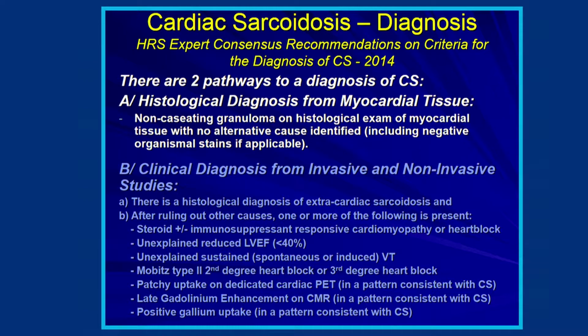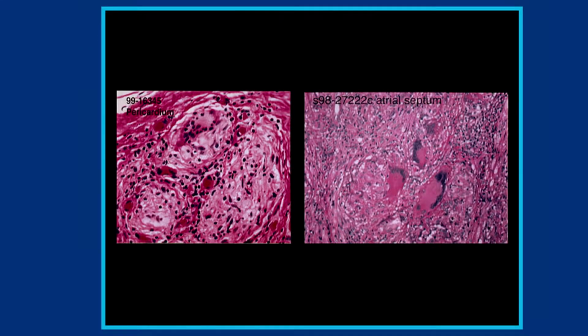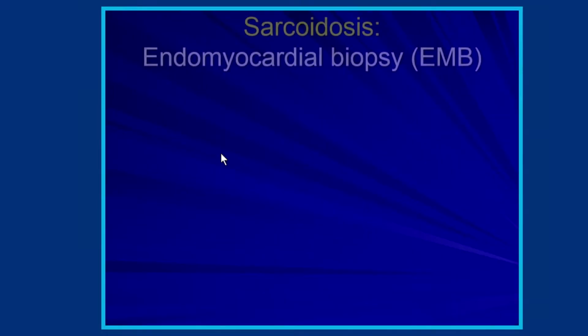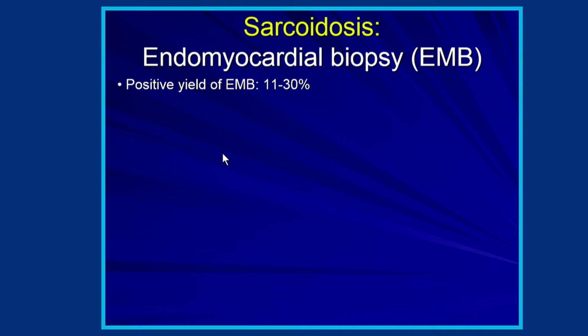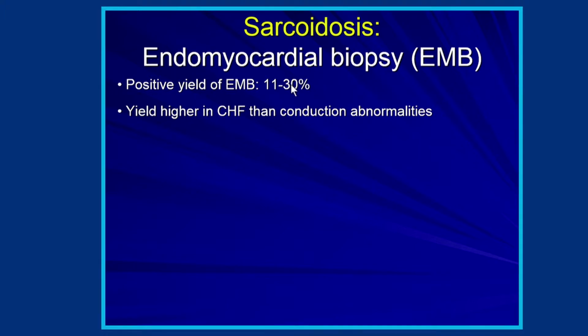of non-caseating granulomas. And just to talk about a tissue diagnosis for a second, it's spectacular when we get it. This is interatrial septum. You can see non-caseating granulomas, pericardium, the same thing. However, endomyocardial biopsy for sarcoid has a very low positive yield, around 10 to 20%. There is a higher yield in patients with heart failure than conduction abnormalities, because heart failure implies more widespread involvement of the heart, so we're more likely to hit sarcoid tissue when we do an endomyocardial biopsy.